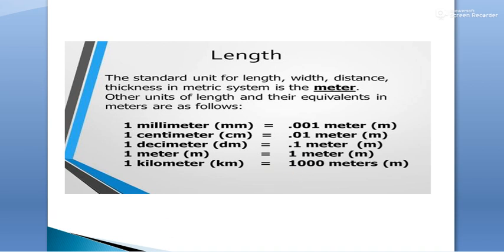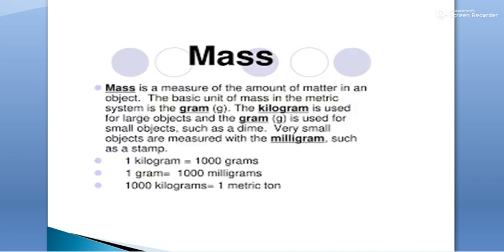The second physical quantity we have is mass. Mass is a measure of the amount of matter in an object. The basic unit of mass in the metric system is the gram. The kilogram is used for large objects and the gram is used for small objects such as a dime. Very small objects are measured with the milligram, such as a stamp. 1 kilogram contains 1000 grams and 1 gram contains 1000 milligrams. 1000 kilograms make 1 metric ton.